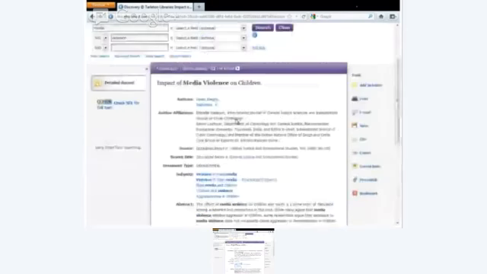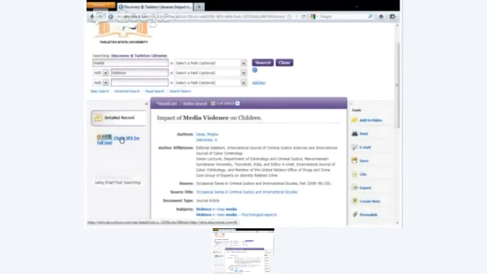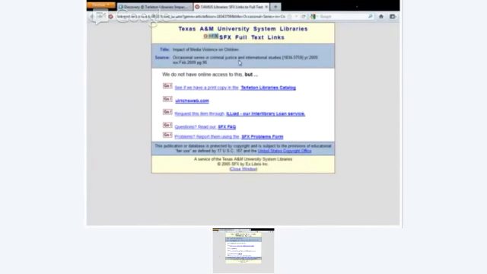And then this one, it's got the SFX link inside the record. You click on that and it'll go look for it in the other databases. It's not in the other databases right here, so you can see if the library owns it. Now, people at other campuses, when you click on a link and it's not available electronically in the database, we can go to the catalog to see if it's available electronically. If you can't click and get something, then you can do an interlibrary loan request for that item, and if it's sitting in the library, we'll scan it and send it to you, or send it through the courier. And if it's not anywhere for anybody, we'll do an interlibrary loan request.